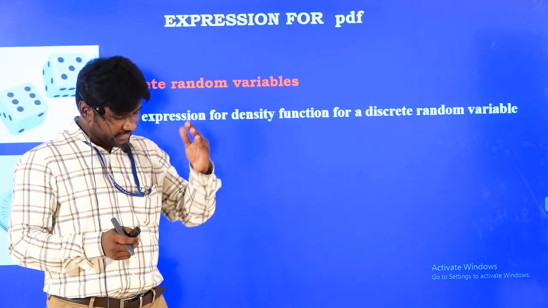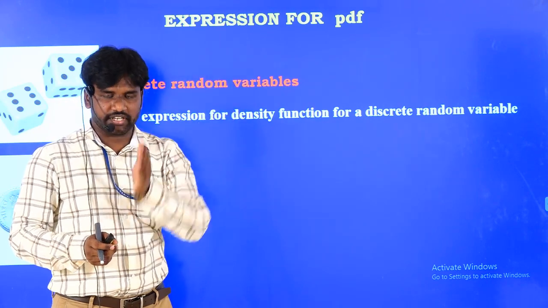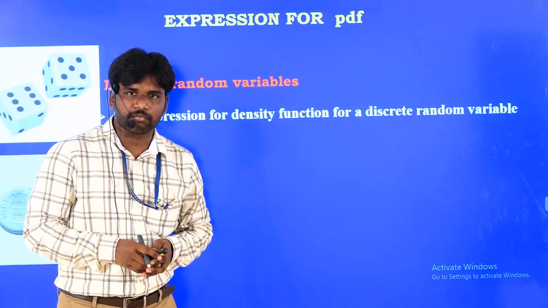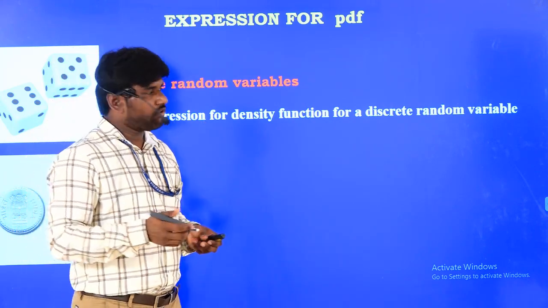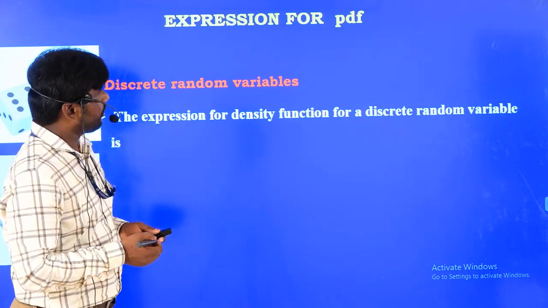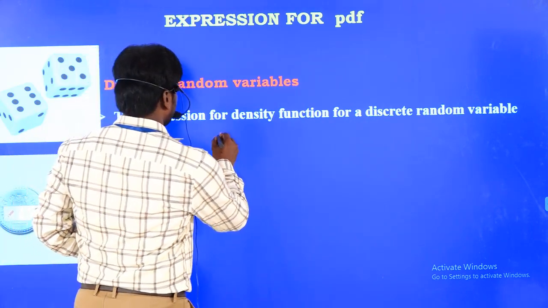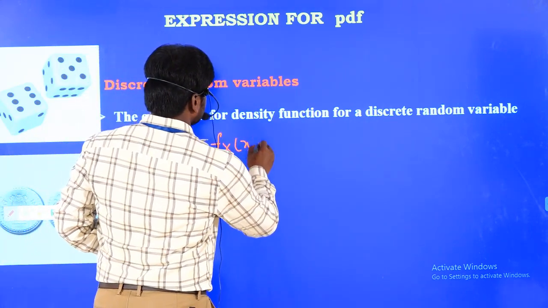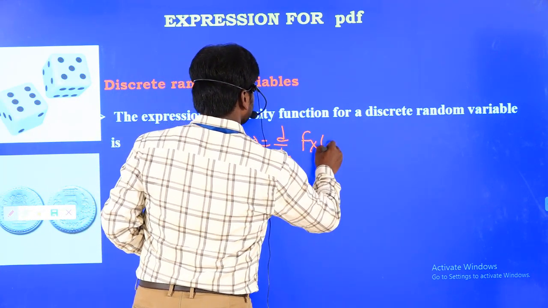That means at exactly 0, what is the probability? At exactly 1, what is the corresponding probability? At exactly 2, what is the corresponding probability? Like that it is given to us. So the expression for the small pdf is, we all know, small fx of x is equal to d by dx of capital Fx of x.